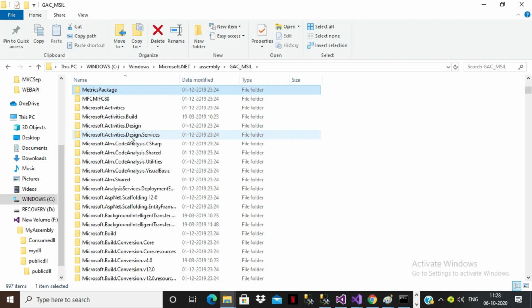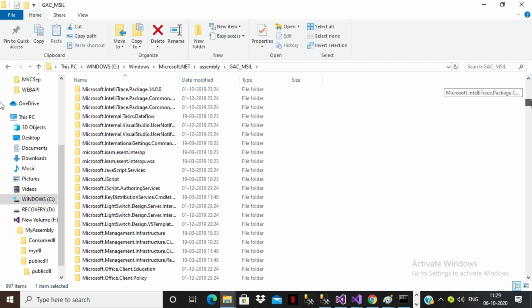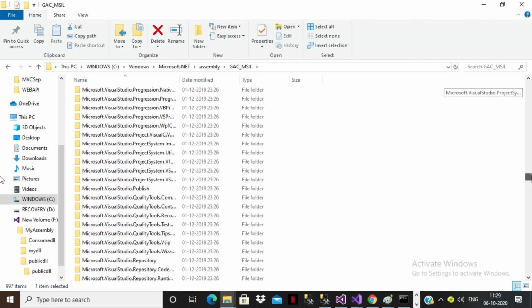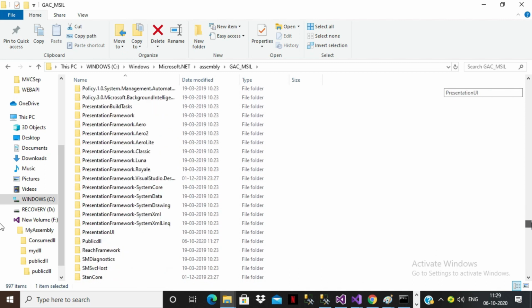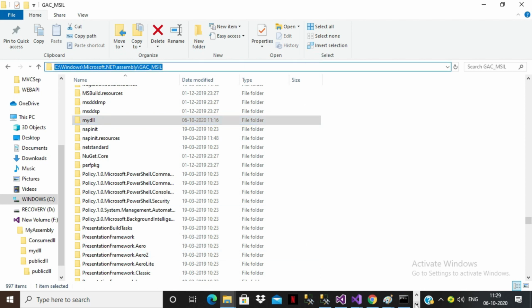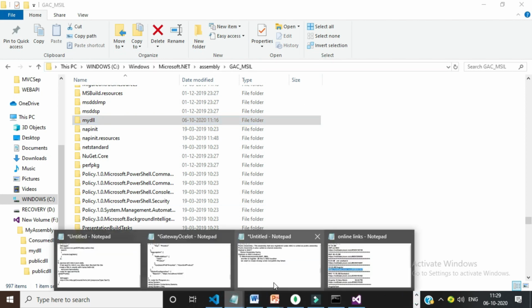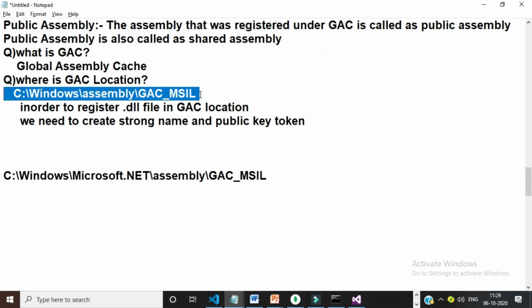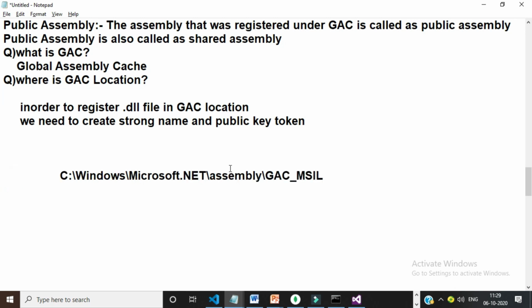What is the previous DLL? My DLL is also there. Let us see once. This is my GAC location. Don't confuse. Yes, my DLL is also there. So this is the location. We selected the location wrong. This is the perfect location. This is the GAC location. Go to C drive, Windows folder, Microsoft.NET, assembly, GAC underscore MSIL.